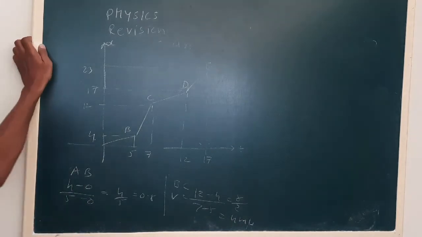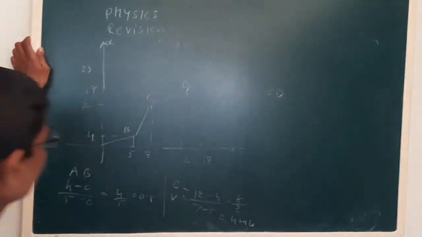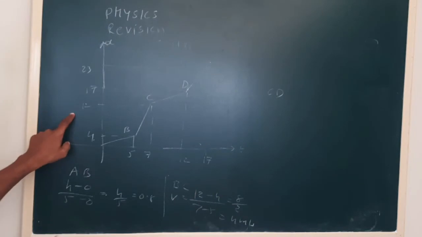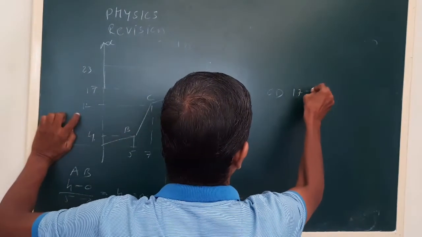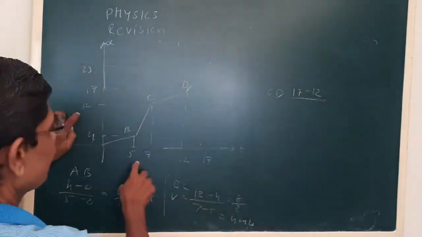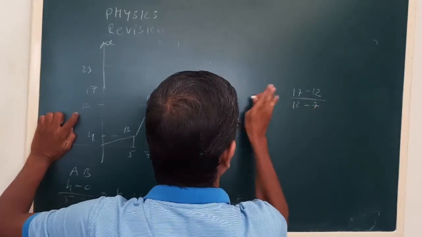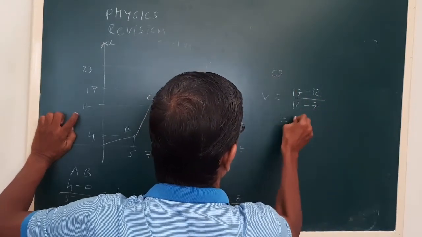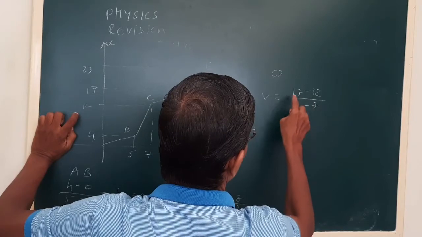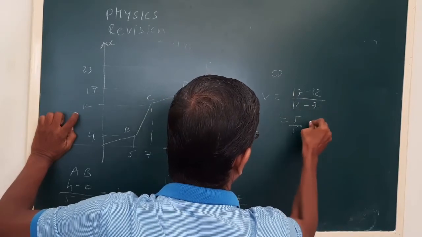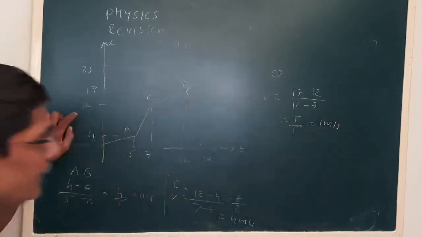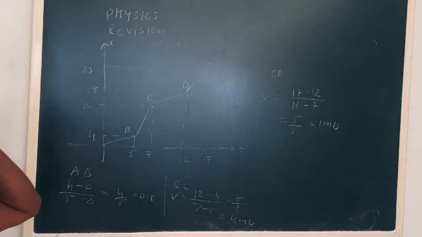Then for the CD part, the value of the speed will be 17 minus 12 upon 12 minus 7. In the same way we can calculate for the DE part also.